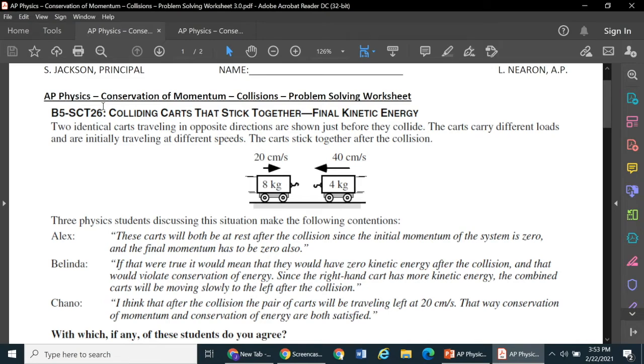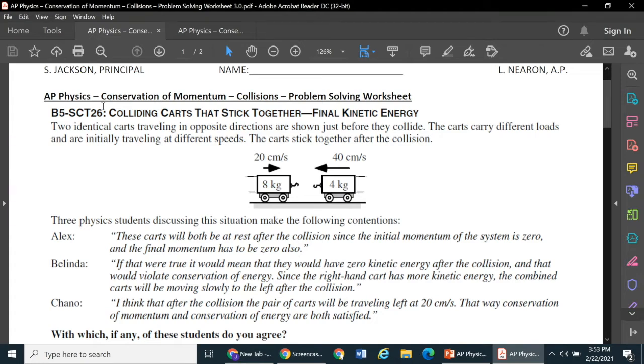And so this first problem here, B5 SCT26, is the first problem I want you to work on. It's called Colliding Carts That Stick Together, Final Kinetic Energy. And it says here, two identical carts traveling in opposite directions are shown just before they collide. The carts carry different loads and are initially traveling at different speeds. The carts stick together after the collision. And you can see here the mass of the carts and the velocity of the carts.